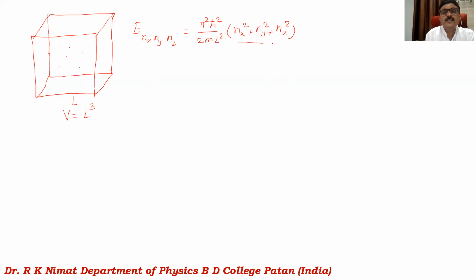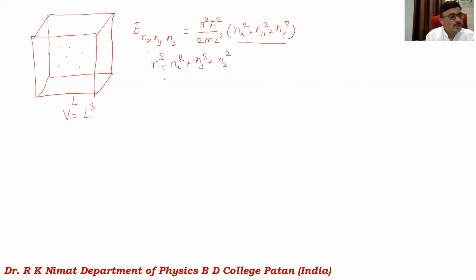Integers are nothing but nx, ny, nz. So the values of nx, ny, nz are integers, excluding 0. A zero value of energy in integer is not allowed. That we can discuss in the application of the Schrodinger equation to a particle in a 3 dimensional rigid box. Here n square is nothing but nx square plus ny square plus nz square.